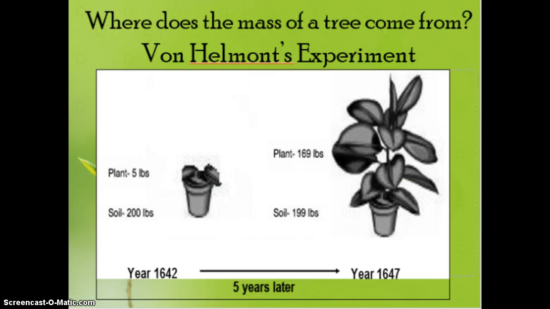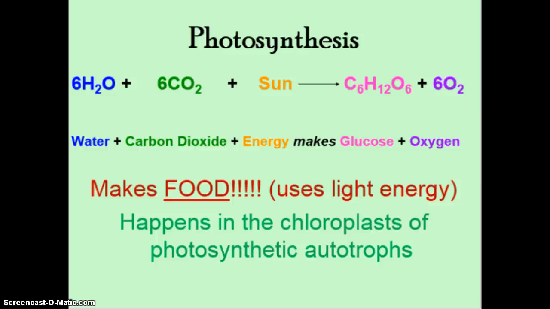All right, so I really want you to just think about photosynthesis for a second and think about this question: where does the mass of a tree come from? This is a question that they posed to students at the graduations of Harvard and Yale, and much like the one we saw earlier about what causes seasons, most of them could not answer it correctly. So this is something I want you to really think about for a second. If you think back to the photosynthesis equation, this is where they're getting all their food from. So this is basically where all their biomass is coming from, this process of photosynthesis. So we know that their mass has to come from something over here.